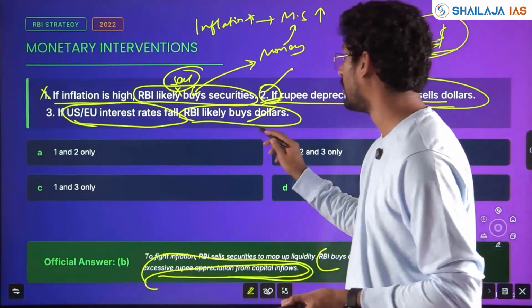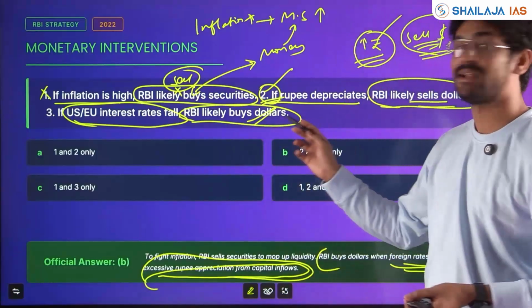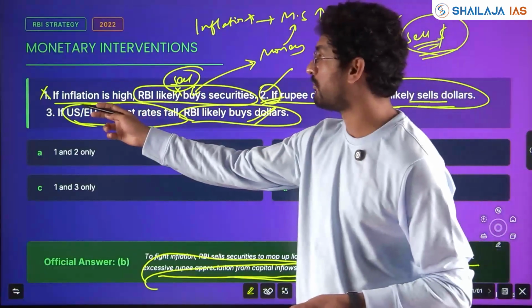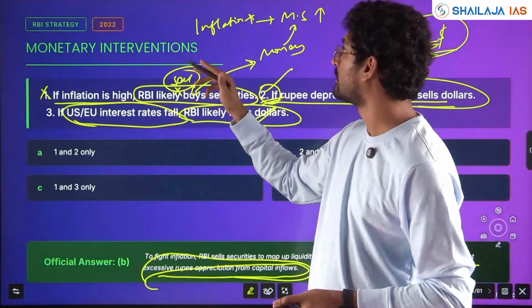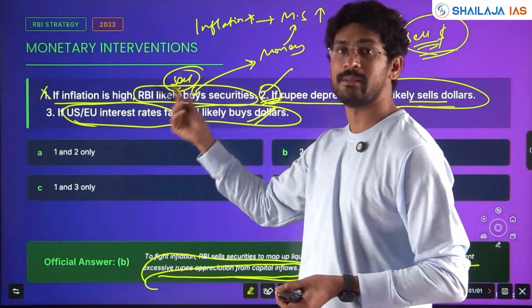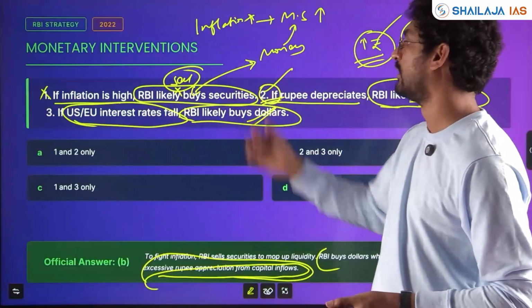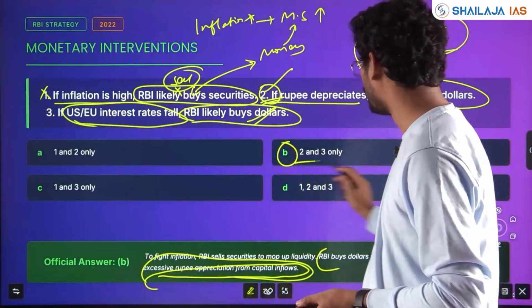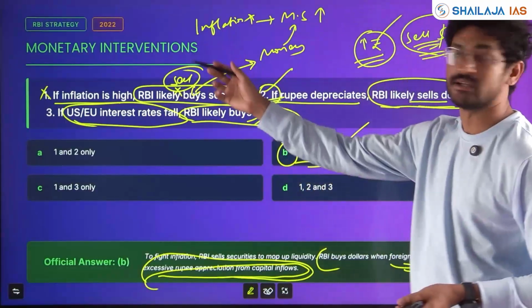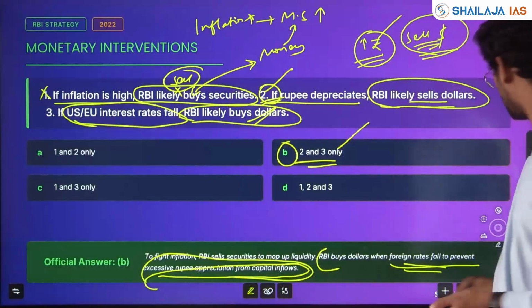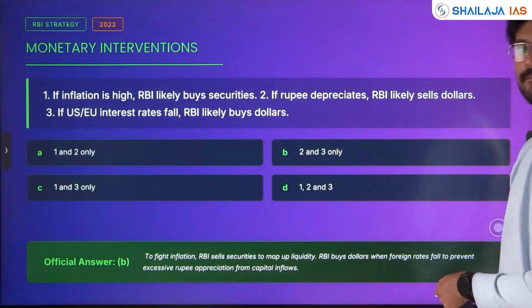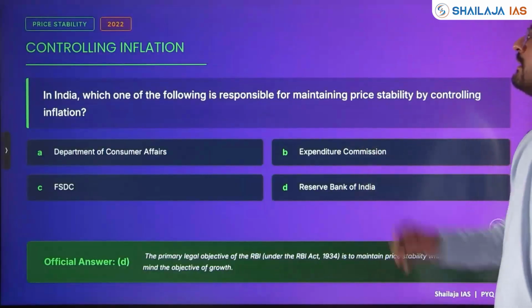It will buy dollar. Statement 2 is right, statement 3 is right, but statement 1 is not right because under inflation, to suck money supply it has to take the money and sell securities. So statements 2 and 3 are right here. It was asked in 22 and the first statement is wrong. Clear? We'll go to the next question.